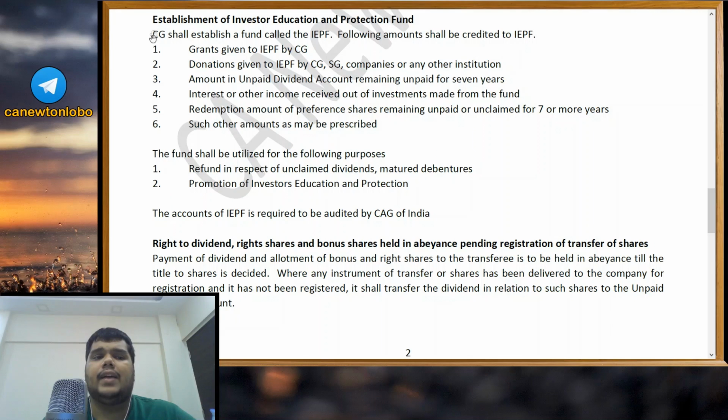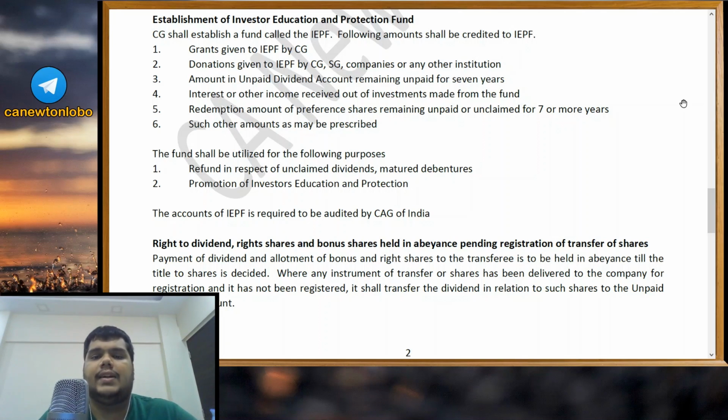Now, what is the IEPF? Central government shall establish a fund called the Investor Education and Protection Fund. Following amount shall be credited to IEPF. Now, what all amount should be credited to this fund? Any grants given to IEPF by the central government, donations given by central government, state government, companies or any other institution, amount in unpaid dividend account remaining unpaid for 7 years. This we saw in the previous answer only.